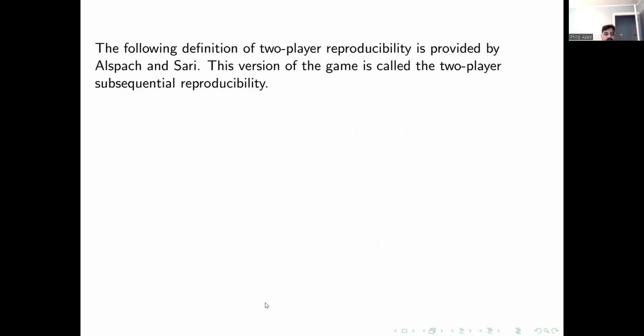So let's begin with the very first definition that we have of a two-player reproducibility game version. This is called subsequential reproducibility. This definition was provided by Argyros and Sari.